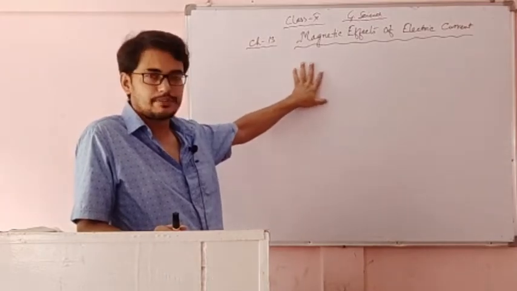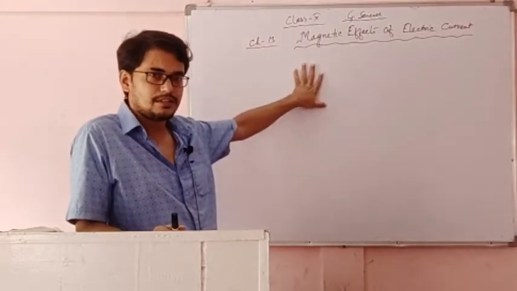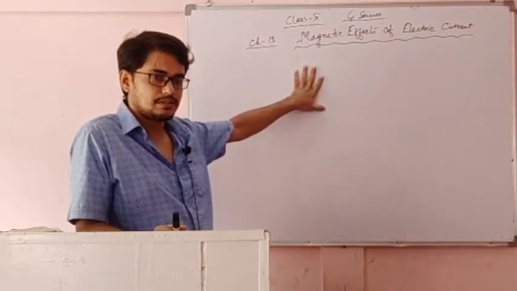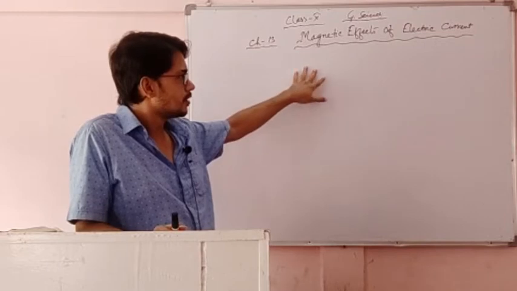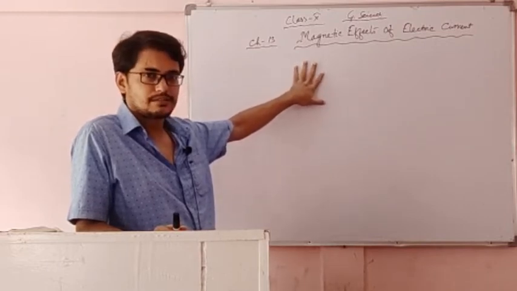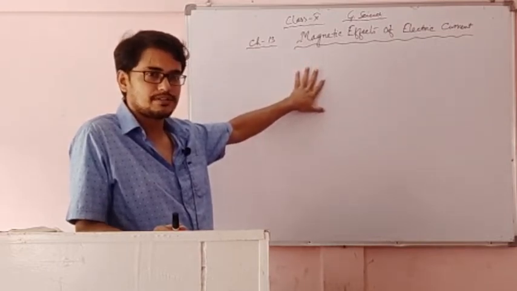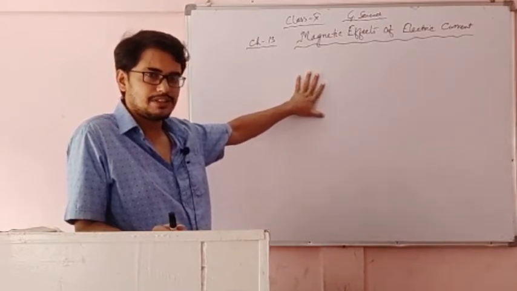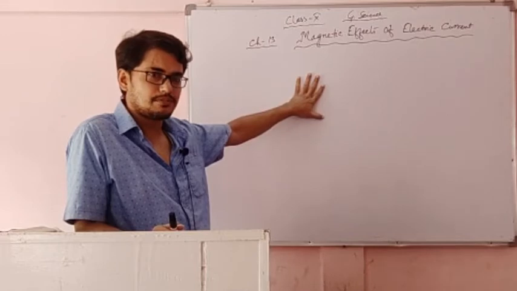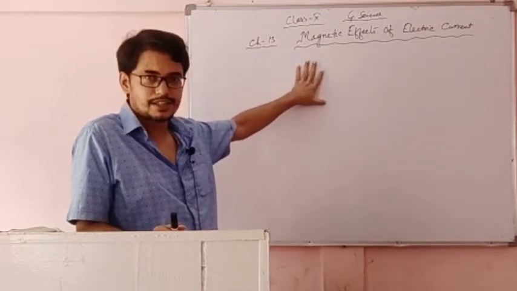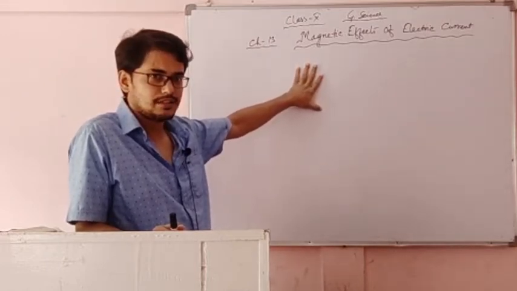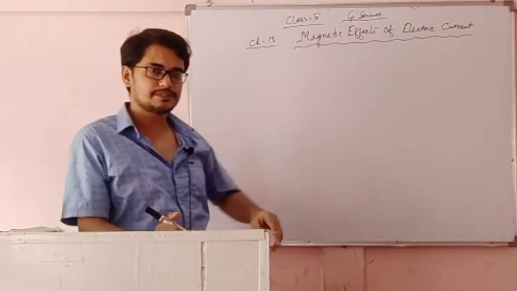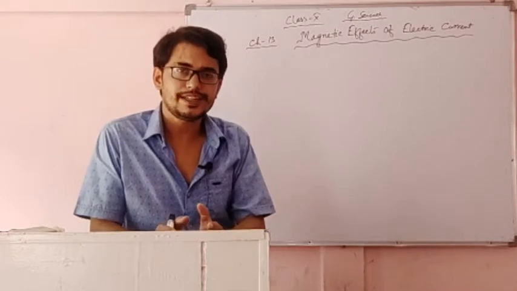Before discussing the magnetic effects of electric current, we must know about the magnet. What is a magnet? Its characteristics, properties, how does it work? We must know everything about this before discussing the magnetic effects of electric current. So, a magnet has the attracting property.